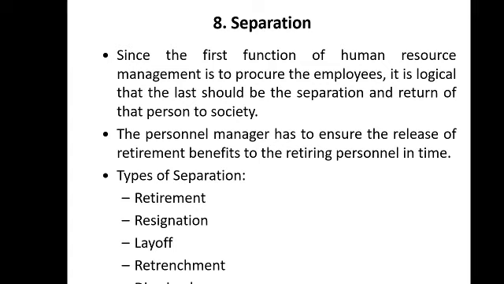So the first one is retirement. Normally it will happen. We all know that, whether in government service or private service, 60-65 years is what we consider as the retirement age. So in retirement we can look at two types. One is compulsory retirement, when the employee attains the age of 60, so superannuation will be done. Sometimes an employee, if wishing to have a pre-retirement, that is called VRS, voluntary retirement scheme, can opt for it.